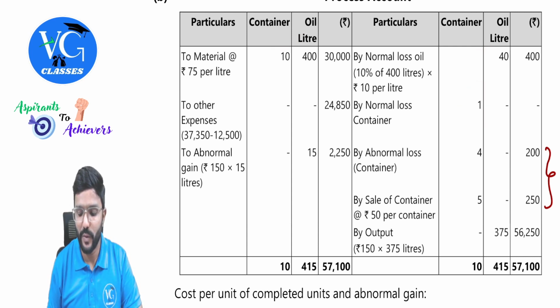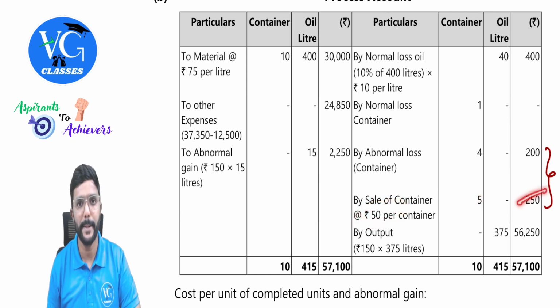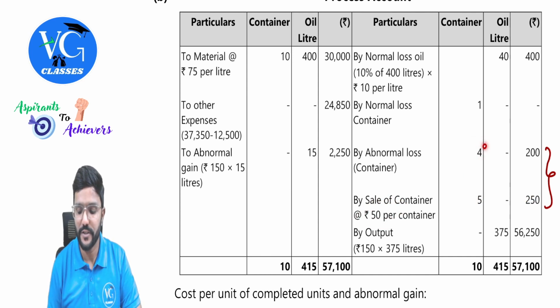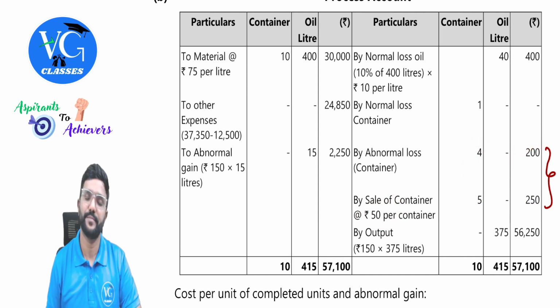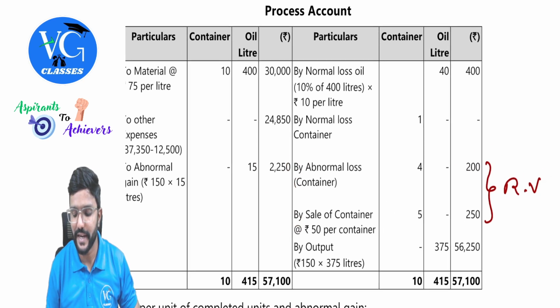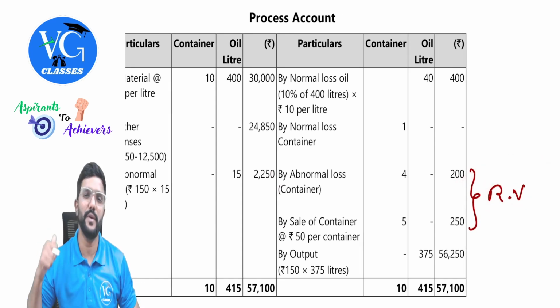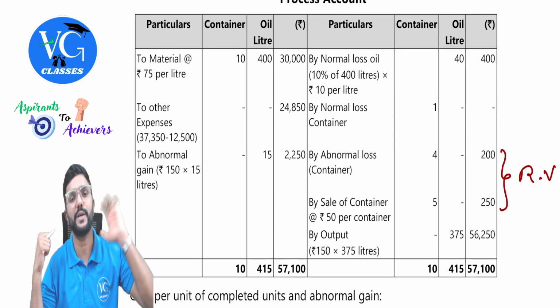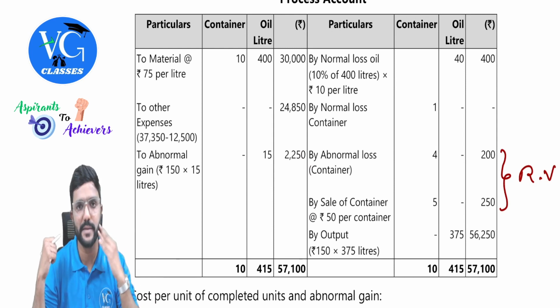But in that we could sell only 5 at 50 rupees per container. So 250. Remaining 4 is like an abnormal loss. So abnormal loss of how much? 4 into 50, 200. Got it. Instead of writing this as abnormal loss, both put together, can we write it as a realizable value? Yes. Because abnormal loss, we will also separately record it in costing P&L account, or in the income statement.